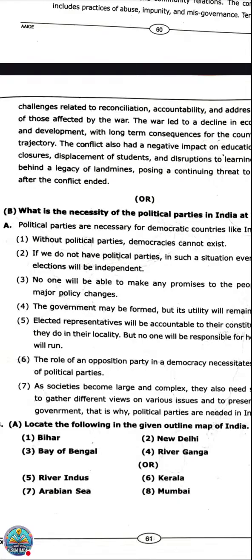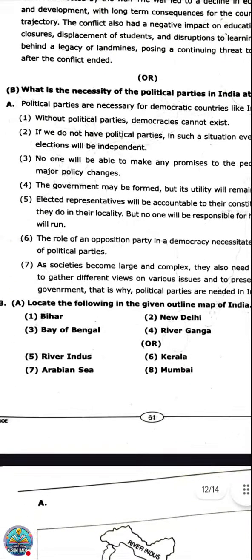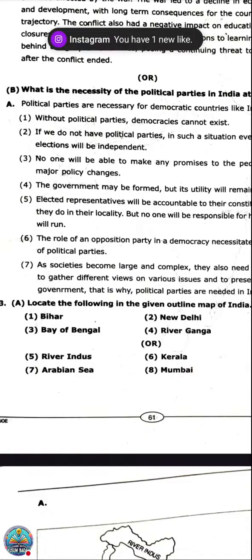The last one is map. Question 33, map pointing. Locate the following in the given outline map of India. So states you need to practice properly. They asked first for Bihar. The next, New Delhi, it's in the center. Bihar, the rightmost side, nearby West Bengal. Then Ganga River, Kerala, Mumbai. So they're asking states. At least the state map you can learn very nicely.